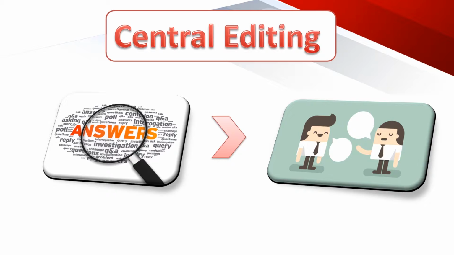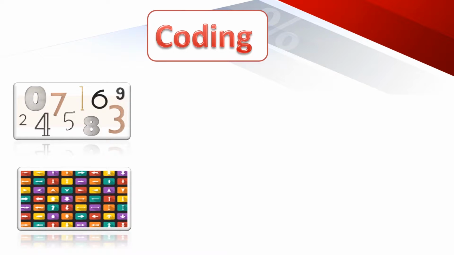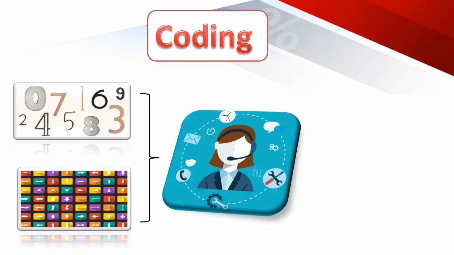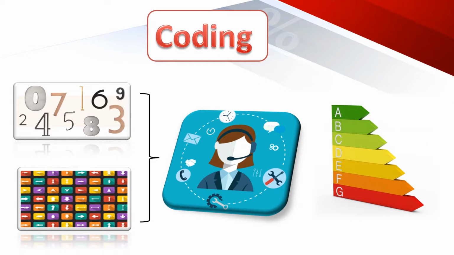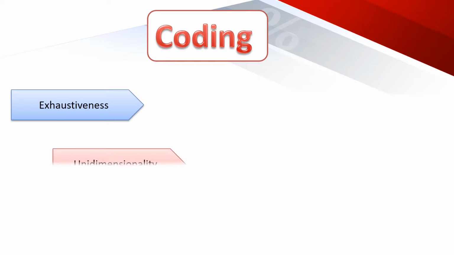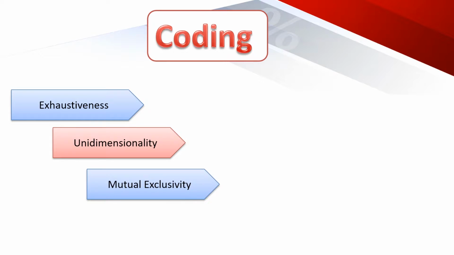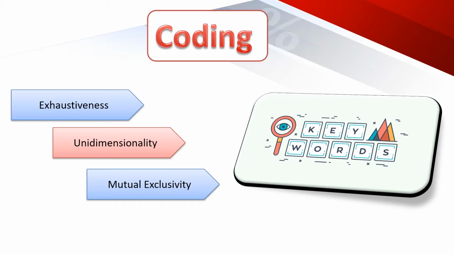The second operation of processing is coding. This is the process of assigning numerals or other symbols to answers so that responses can be put into a limited number of categories or classes. The classes possess the characteristics of exhaustiveness, unidimensionality, and mutual exclusivity. To know the meaning of these characteristics, you can see the keywords.